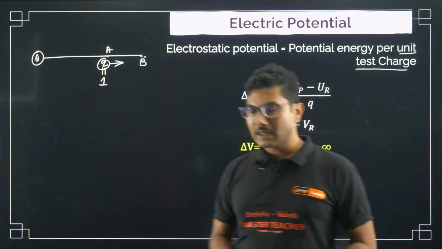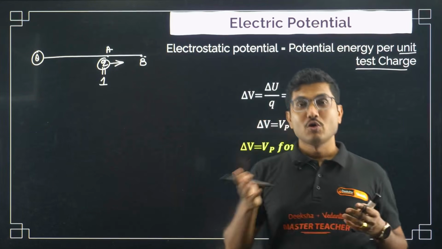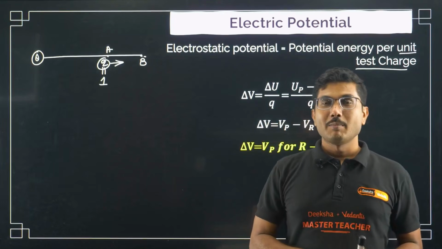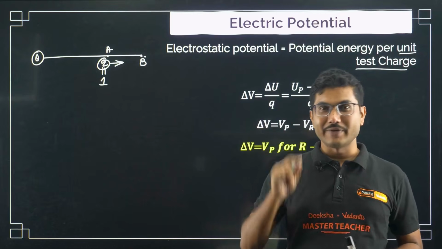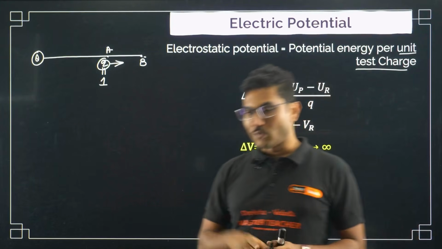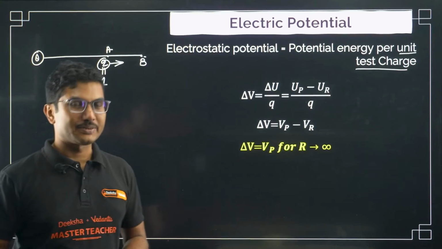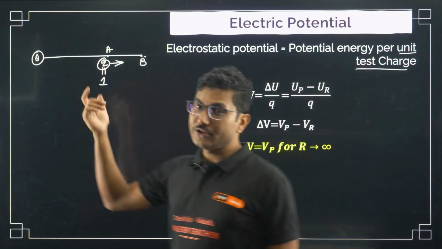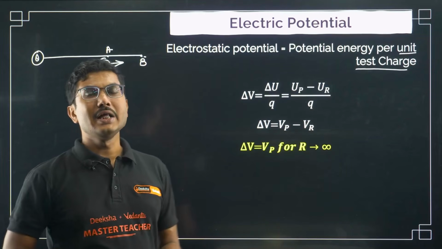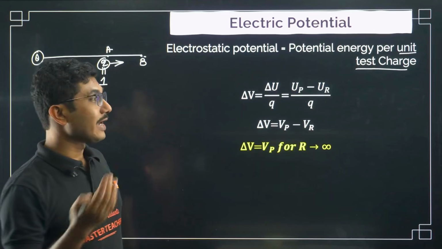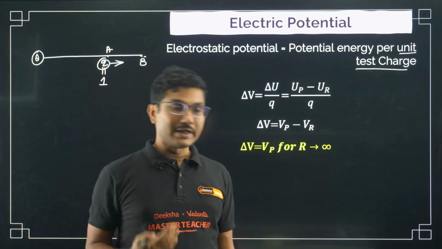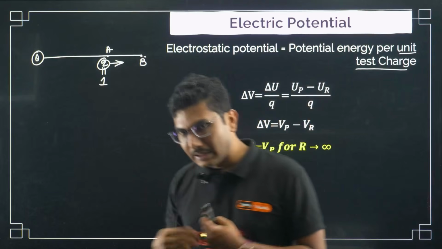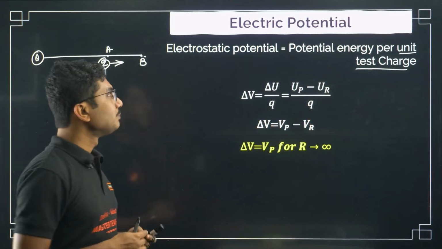If you consider potential energy to be like Coulomb force, Coulomb force is between any two charges, right? But electric field is very specific. When you have only one unit positive charge, whatever force it is experiencing, that is called electric field. So electric potential energy you can compare with Coulomb force, whereas electric potential you can compare to the electric field. In fact, electric field and electric potential are related. We will see that after a while.